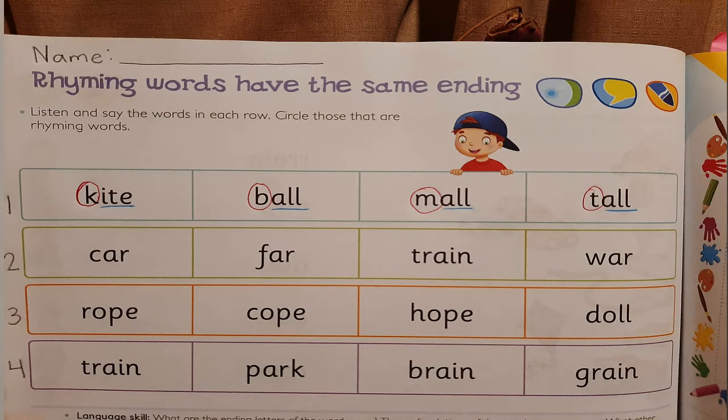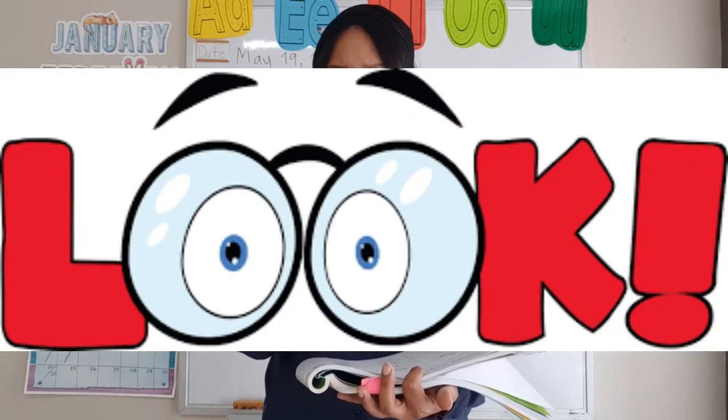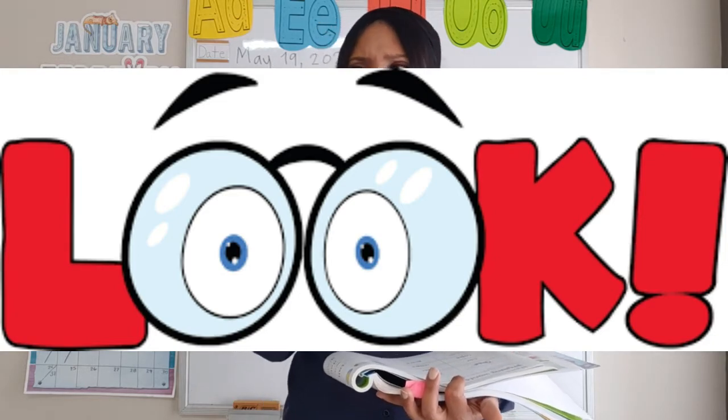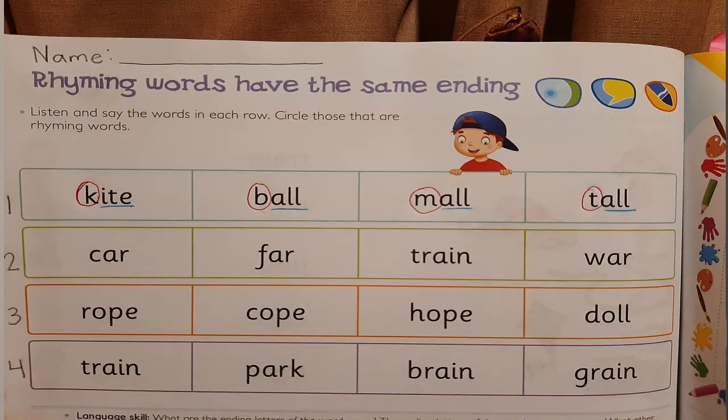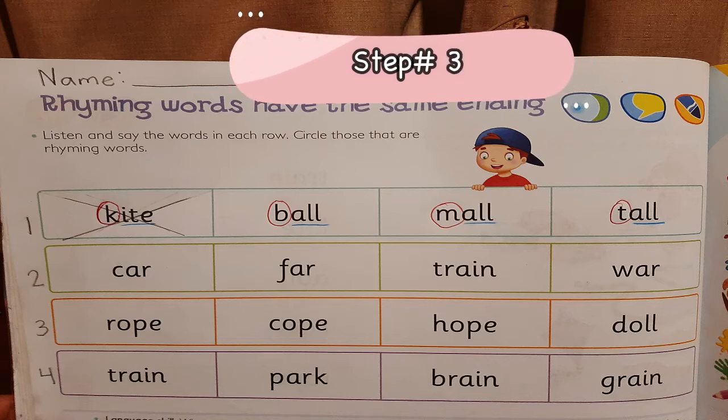And now I want you guys to use your looking eyes. Are you guys ready? Because we're using our looking eyes, okay? We have to look at the words that have the same ending. So what endings are the same? Let's see here. Is the ending for kite and ball the same? No, right? Is the ending for ball and mall the same? Yes. Is it the same for ball, mall, and tall? Great job, right? So here's what we're going to do. With our pencil, we're going to draw an X mark on the word that doesn't rhyme, okay?